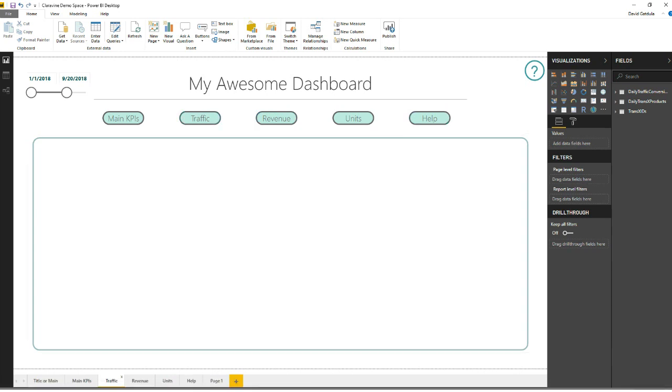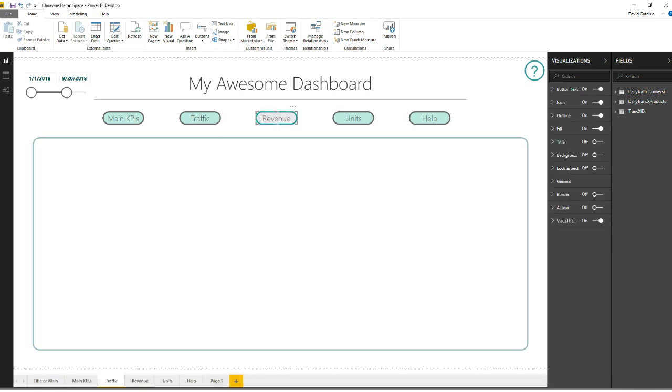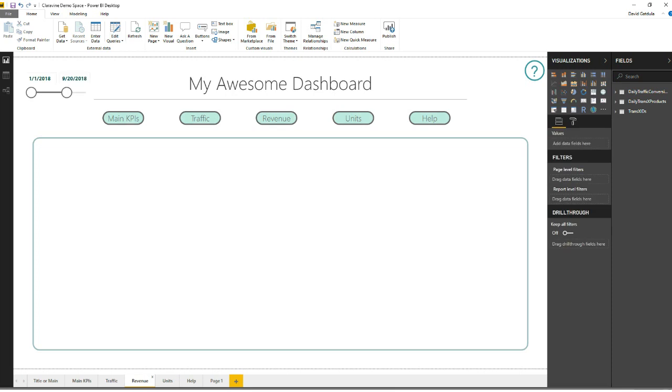As many times as you have views in your navigation, you create tabs for each one of those. So you just right-click and duplicate, and then rename it to the name that you're looking for. And see, they all have the same view. That way, when they look at traffic, for instance, they're going to see reporting on traffic. Nothing's going to change the navigation or the reporting space. If they click on revenue, they're going to see revenue, and nothing's going to change the navigation or the reporting space. It's all going to maintain consistency. And they can always click in between them and go through one by one.